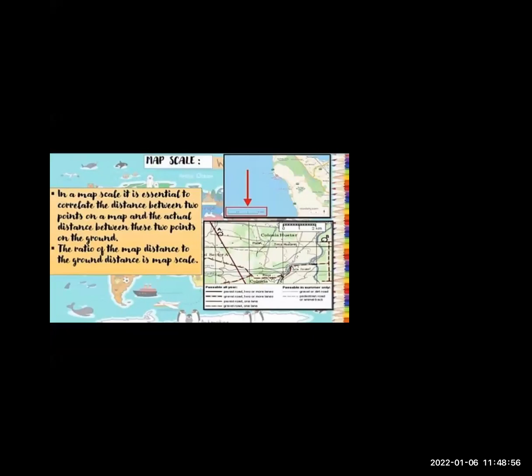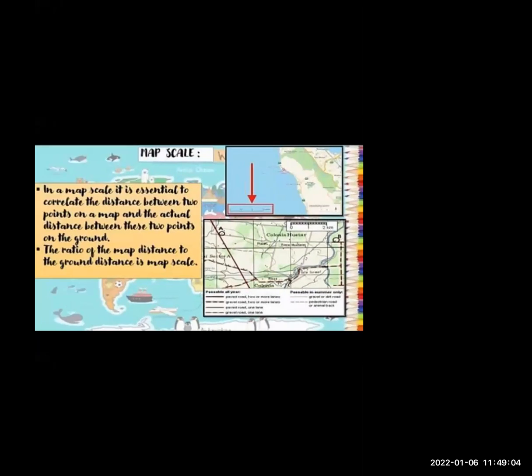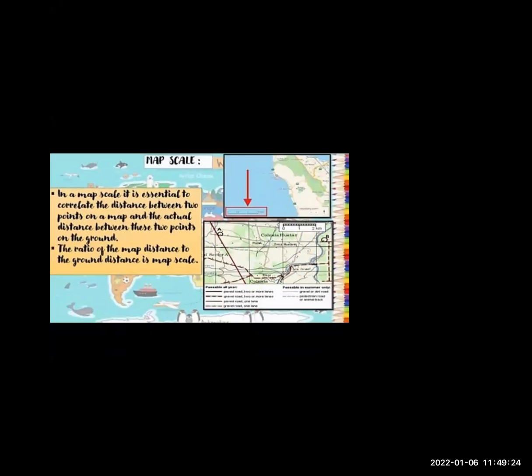In a map scale, it is essential to correlate the distance between the 2 points. Let me show the 2 points, here are A and B. In a map scale, it is essential to correlate the distance between the 2 points on a map and the actual distance between these 2 points on the ground.